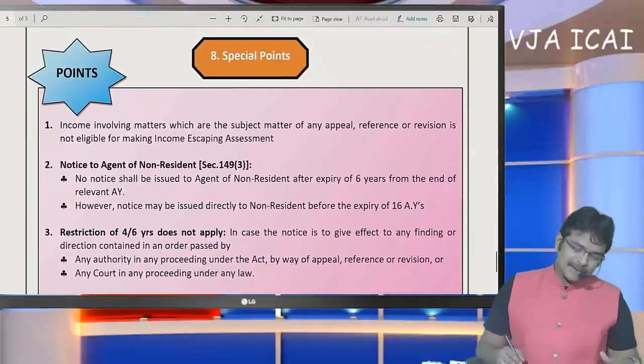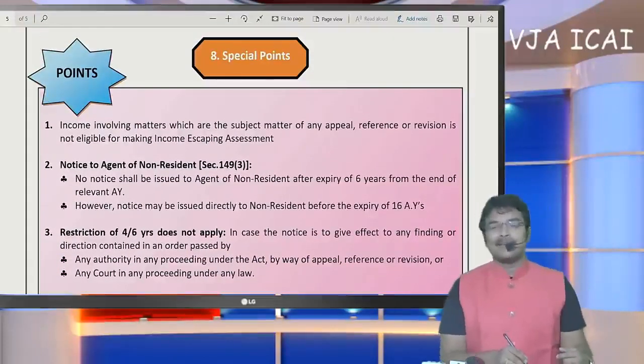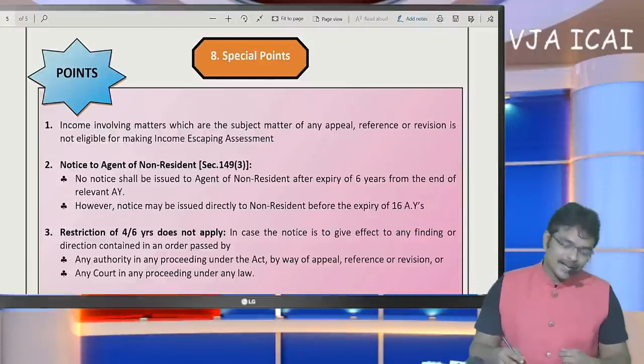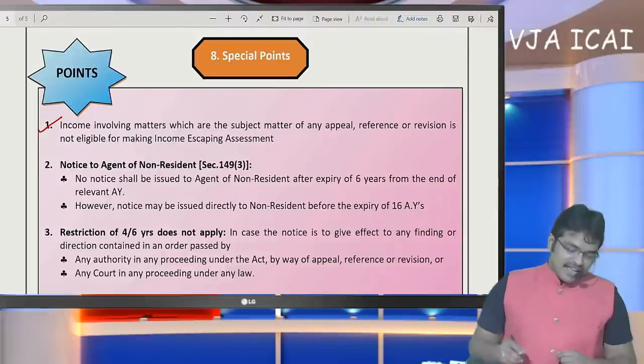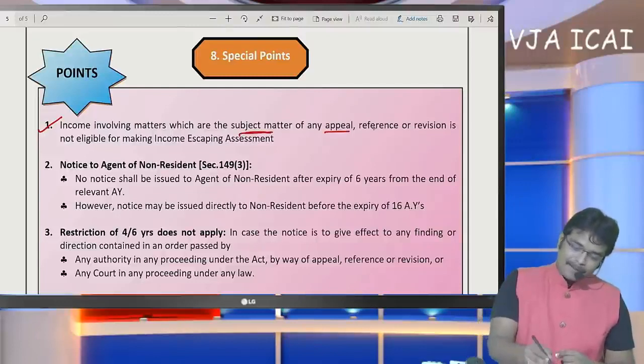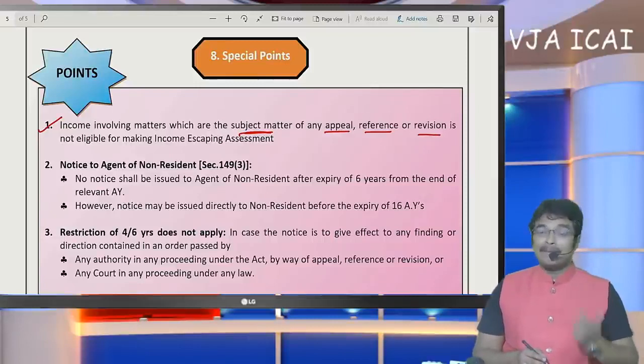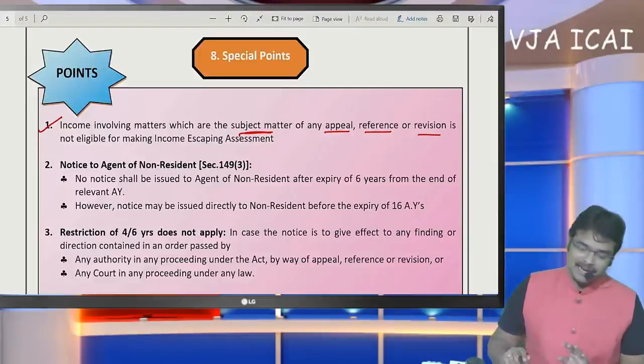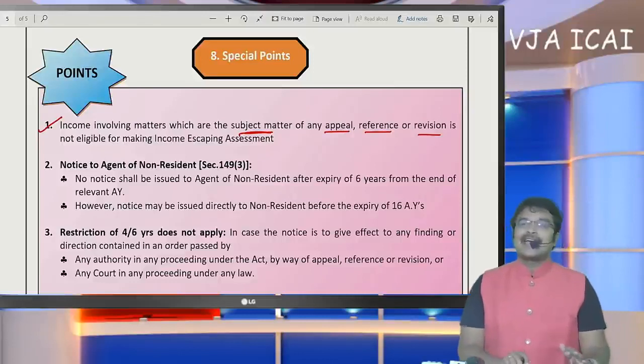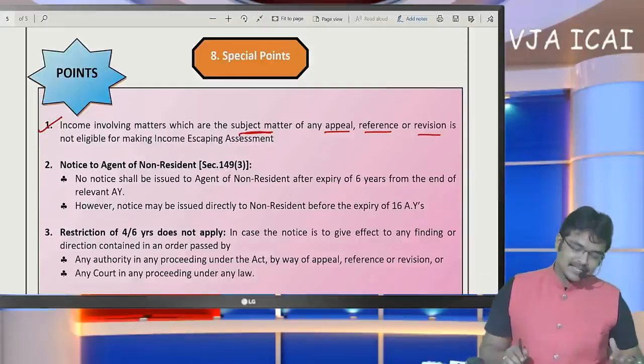Now coming to the special points, which are applicable in practice to all chartered accountants. Number 1: if the income involves matters which are the subject matter of appeal, reference or revision, if the matter is in appeal, such matters cannot be dealt with by way of income escaping assessment. Appeal and revision proceedings cannot be dealt with by way of income escaping assessment.